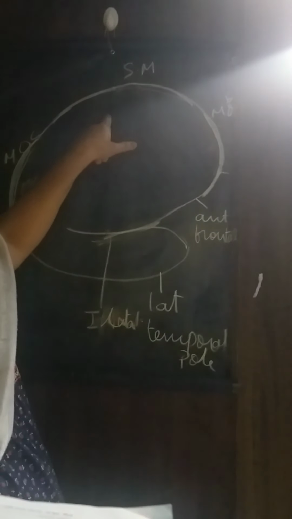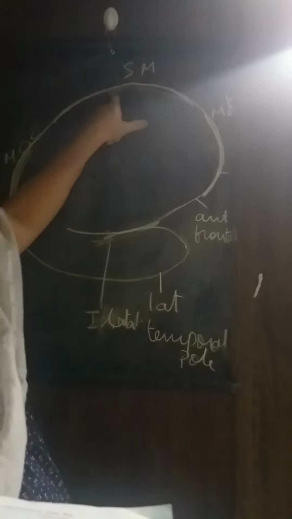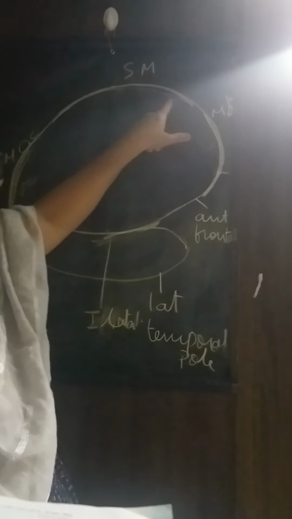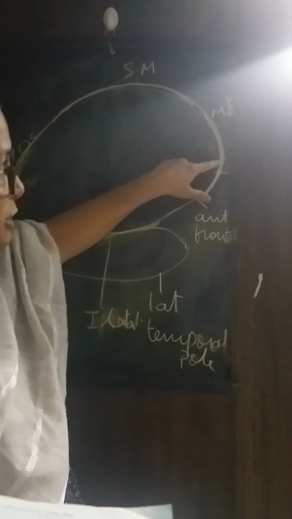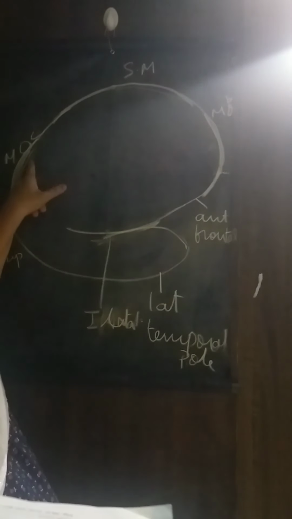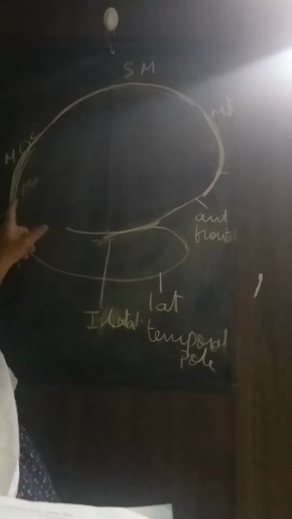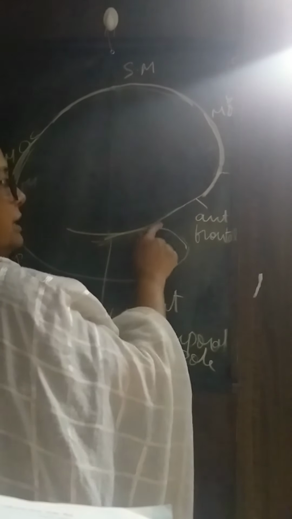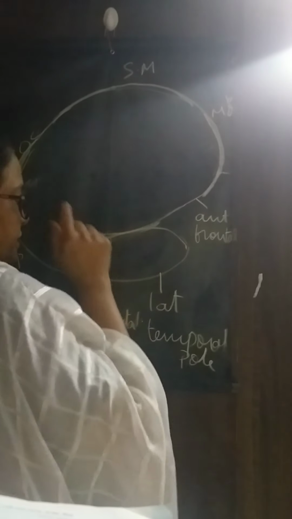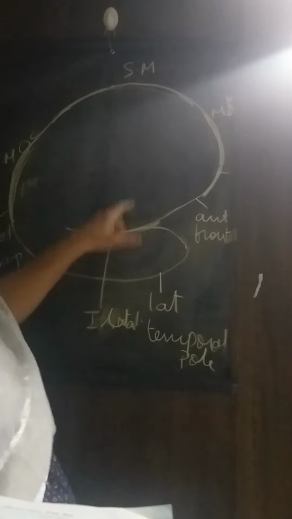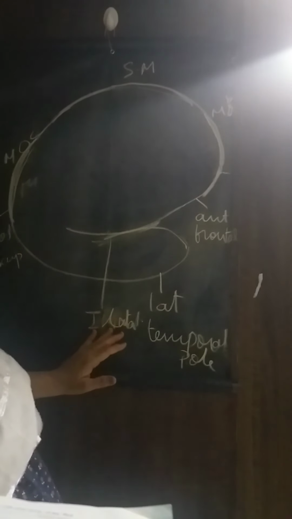Okay, so to repeat the borders again, we have the superomedial border in the upper part. In the anterior part, you have the medial orbital border. In the posterior part, you have the medial occipital border, and in the inferior part, you have the infero-lateral border. Now, these are the borders of the cerebrum.